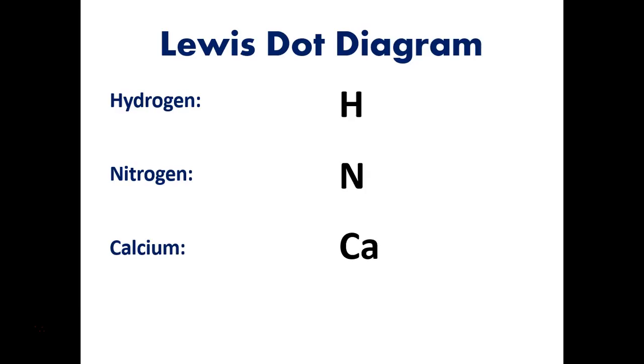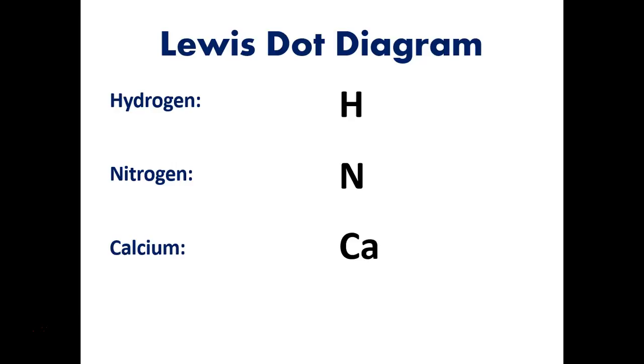So we're going to do some examples here. So hydrogen, if you look on the periodic table, by the way, going along the columns, that allows you to know how many valence electrons something has. So the first column, which contains hydrogen, that entire column has 1 valence electron. It's group 1A for 1 valence electron. The group with beryllium in it, that's the second column, all of those have 2 valence electrons.